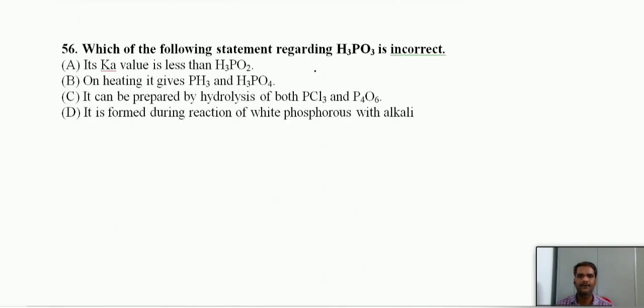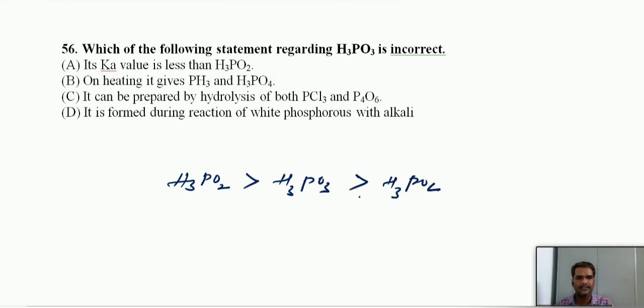Next, which of the following statements regarding H3PO3 is incorrect? Its Ka value is less than H3PO2. What is the Ka? Acid dissociation constant. If Ka is less, it means less acidic in nature. Yes, we have the acidity order of these oxyacids of phosphorus. H3PO2 is more acidic in nature than H3PO3 and H3PO4. Hence, it is having less acidic in nature.